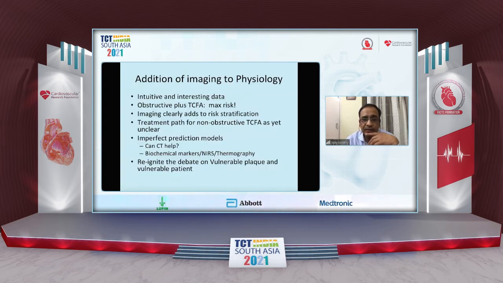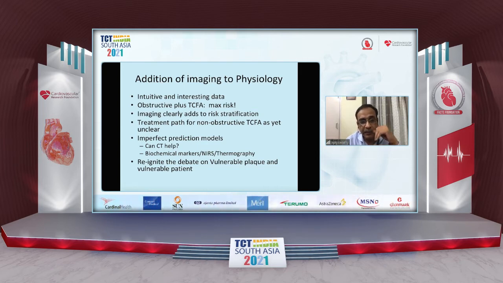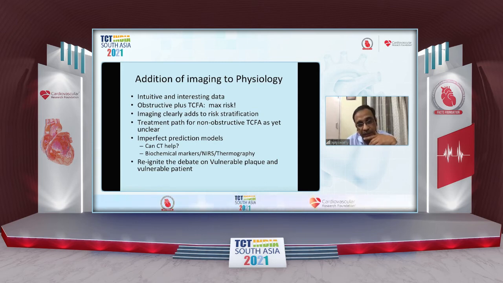Thus, addition of imaging to physiology gives us intuitive and interesting data. Obstructive plus TCFA is the maximum risk. Imaging clearly adds to risk stratification. The treatment path for non-obstructive TCFA as yet, though, is still unclear. We have imperfect prediction models, and it's possible that a little more analysis of CT, biochemical markers which are going to emerge, near-infrared spectroscopy, thermography, etc., are going to add a little more to our ability to prognosticate, although we don't know what to do about them.